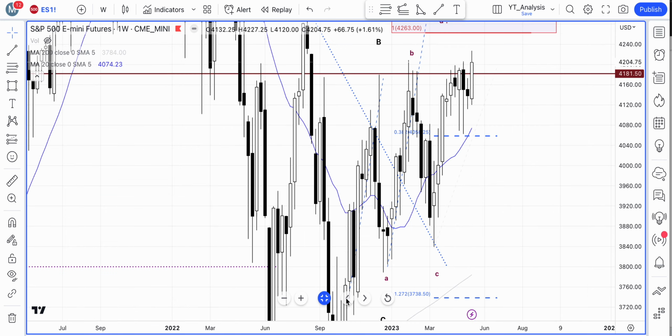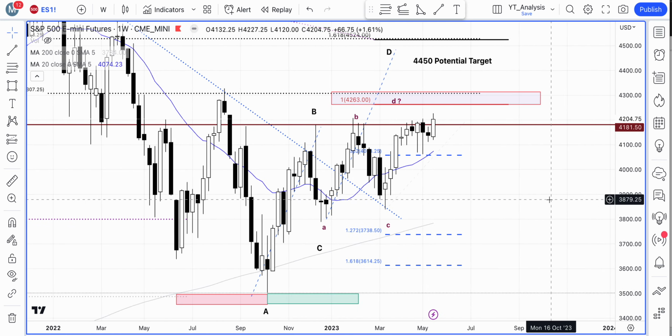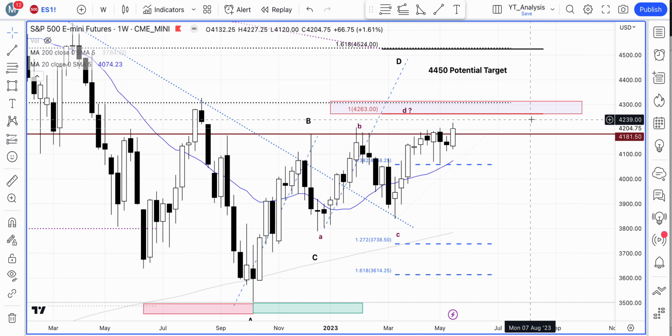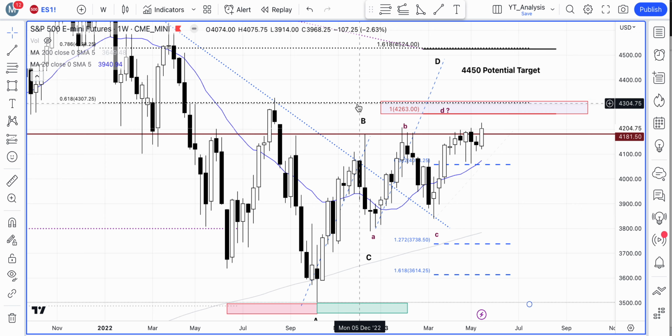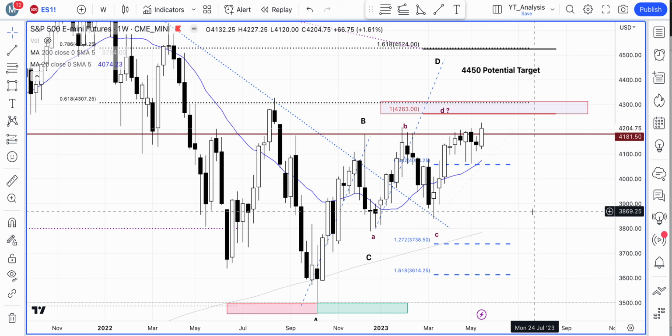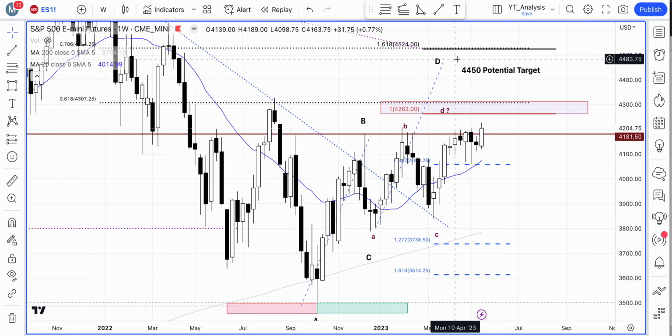Now moving on to the weekly chart. On the weekly chart, we have also some different levels. So for example, we have this zone here where we could anticipate some sort of resistance coming around also 4300, which is the 61.8% Fibonacci retracement. But on the weekly chart, the thing to point out is, because of this bigger ABCD formation, we could actually see the price go as high as 4450 and even 4500.